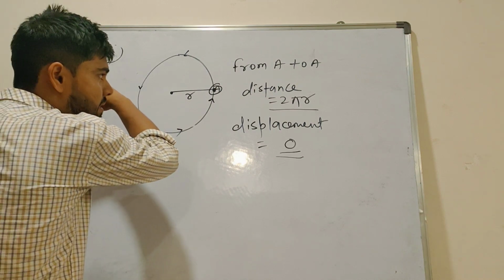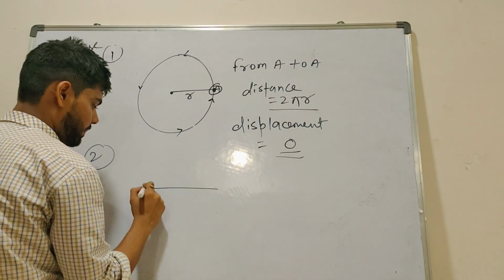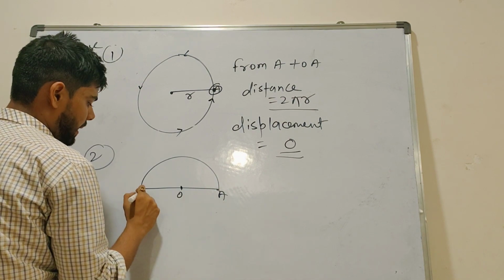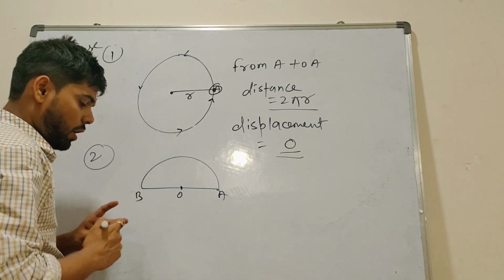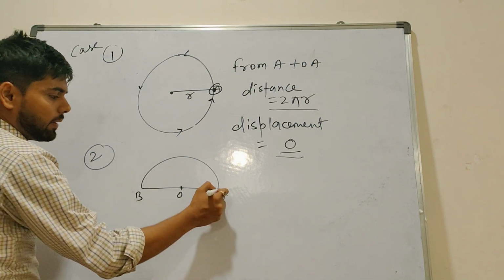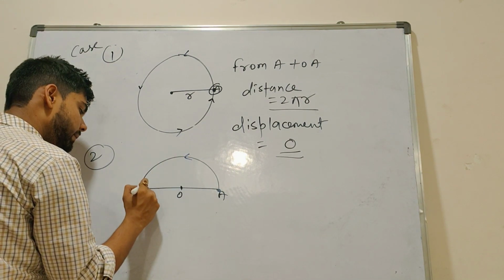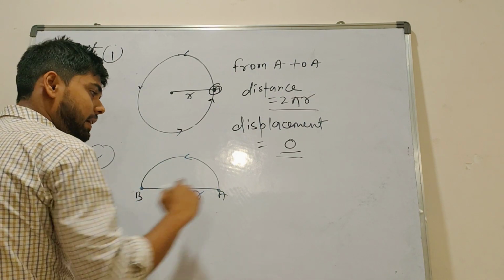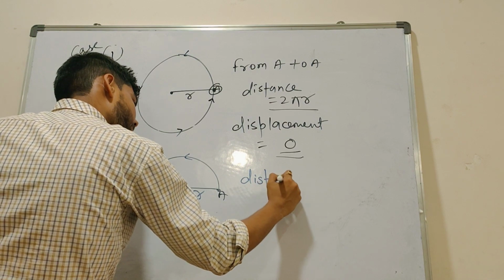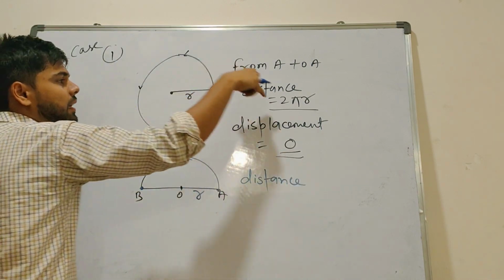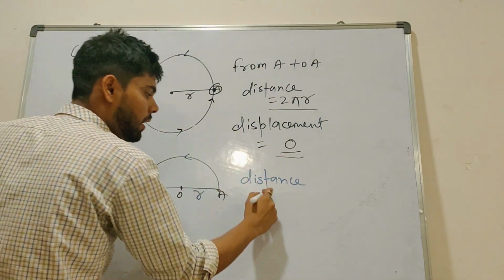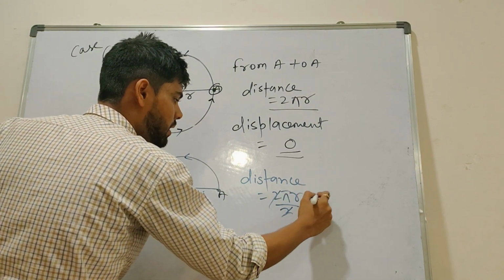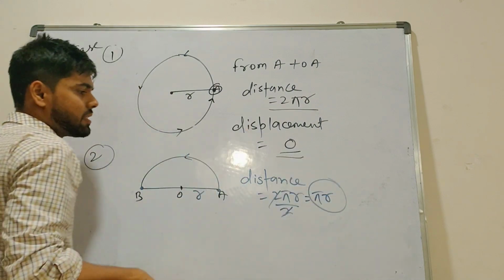Beta, I divided this circle into two equal parts. So this is center O and this is point A and it came to point B. Now what I am saying, the object started from point A and came to point B. Radius is R. Distance? Sir, if it is a complete circle, distance is 2 pi r. Half circle, so 2 pi r by 2. So it is pi r, sir. Distance is pi r.